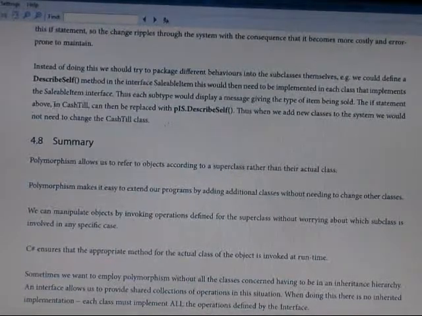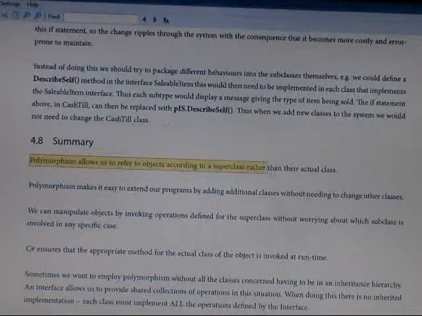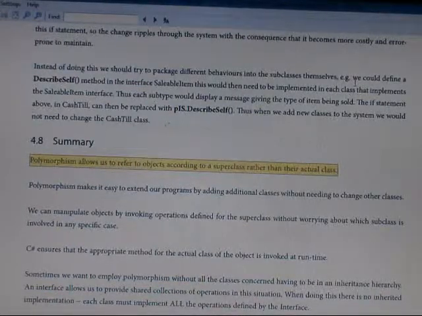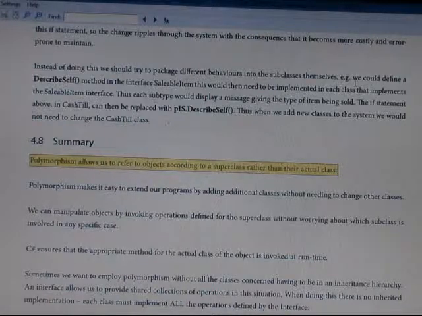So polymorphism allows us to refer to the object as the superclass rather than the actual class. This is a summary.